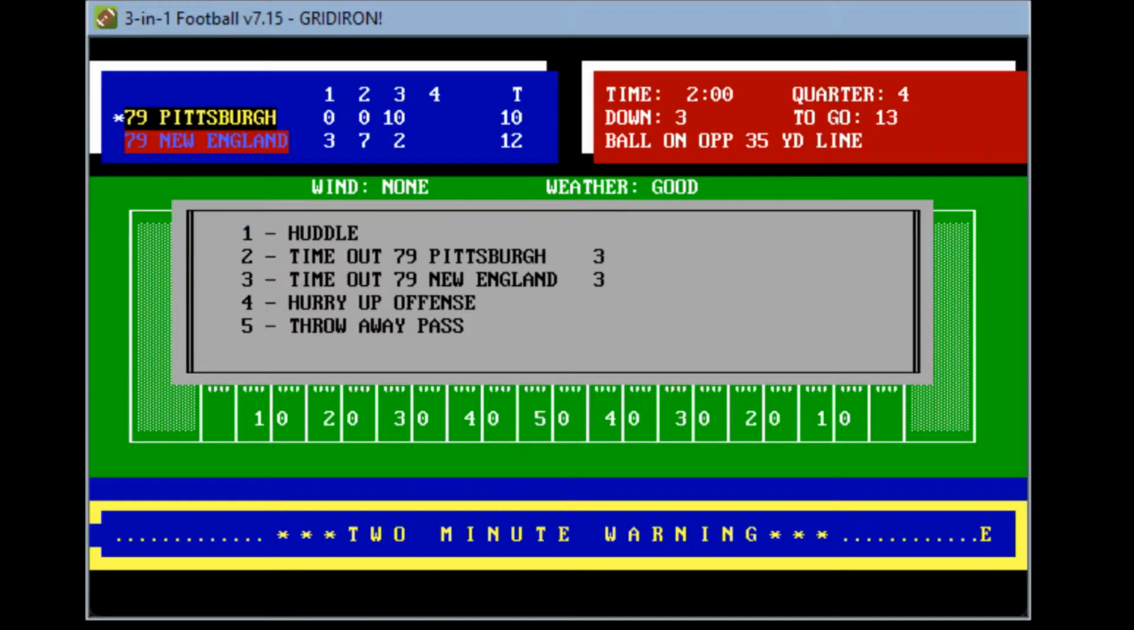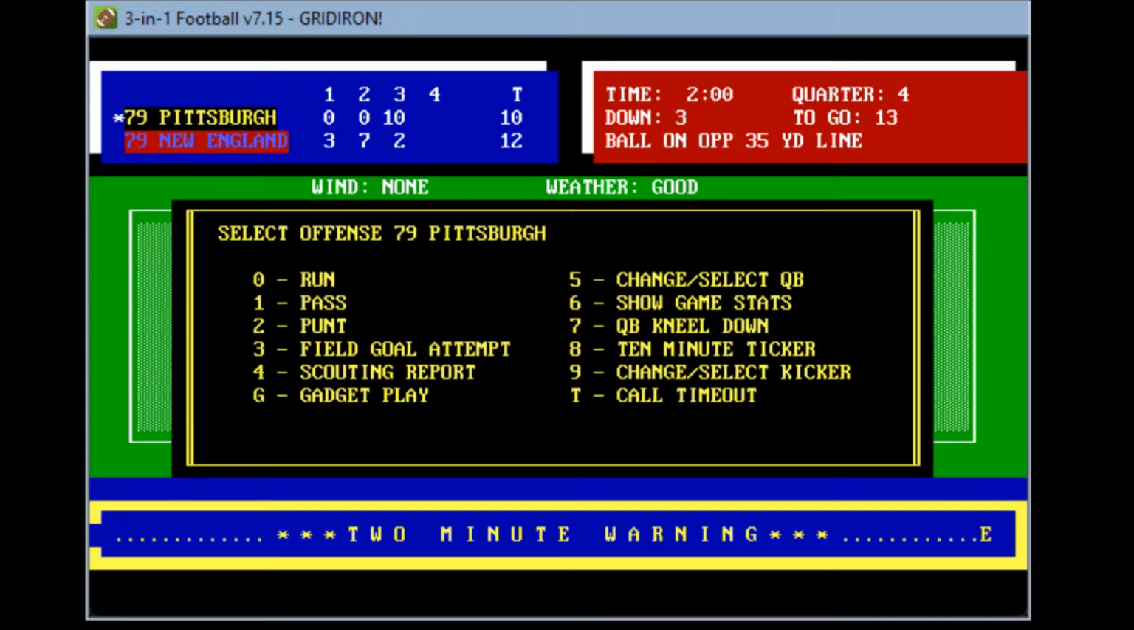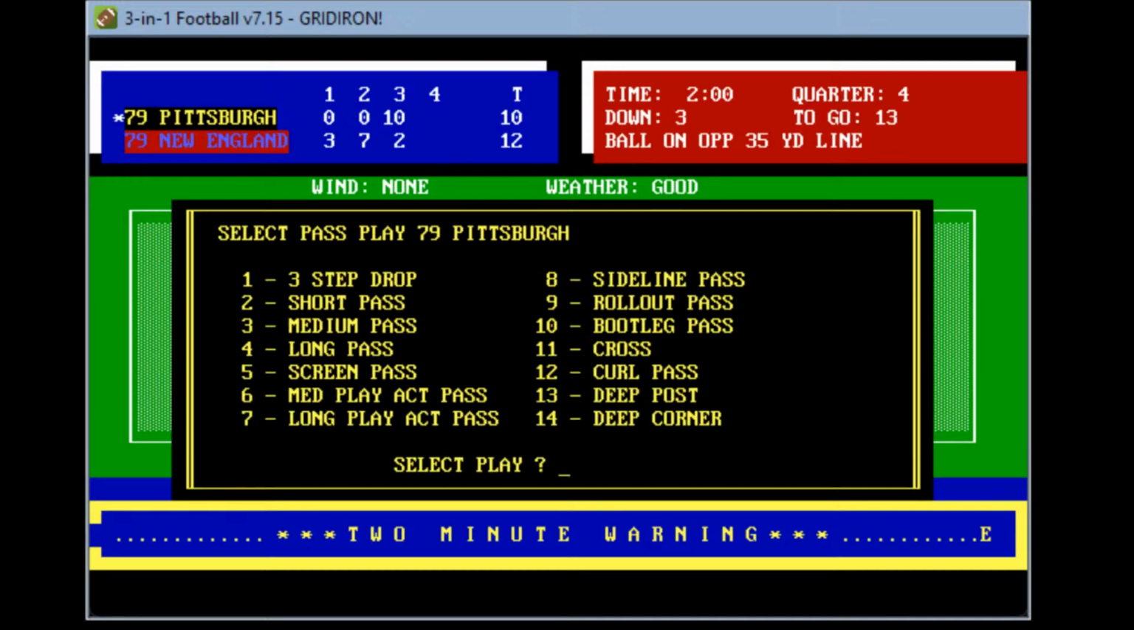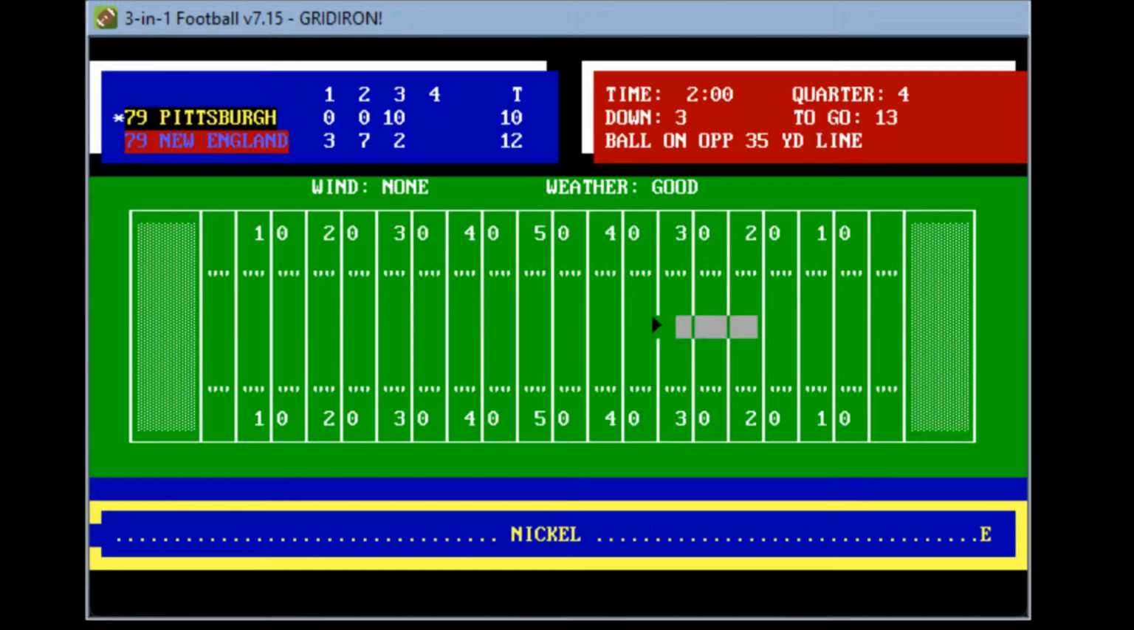Wow, they must have had a penalty. So again, not really in field goal range. So they're going to have to do something offensively here. Let's go to the huddle. And they're going to go ahead and go a pass, a medium pass here. Let's see if they can get something big here.